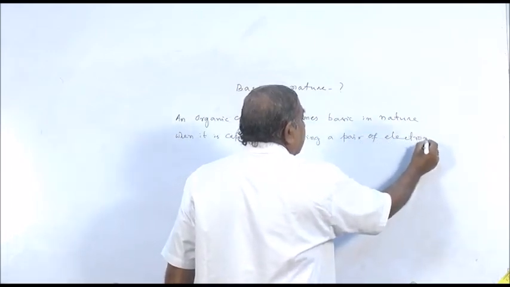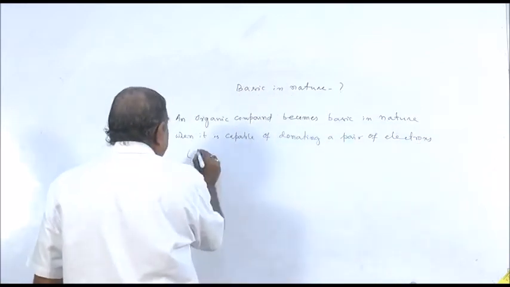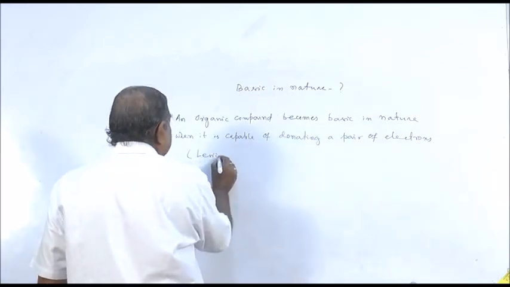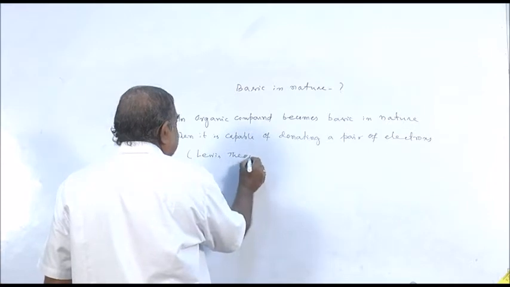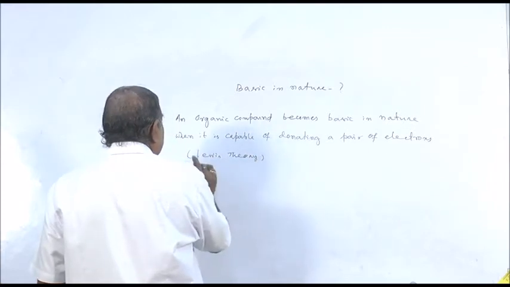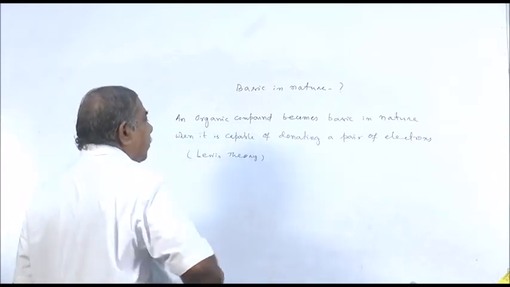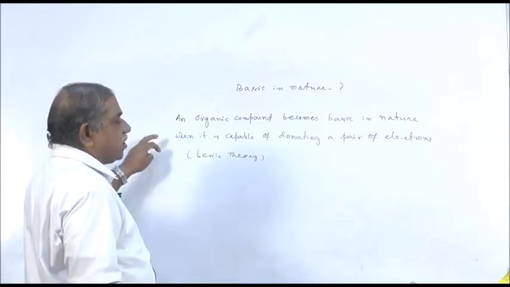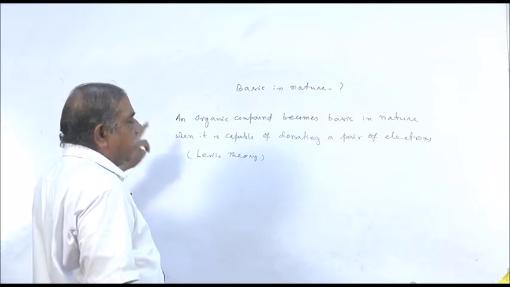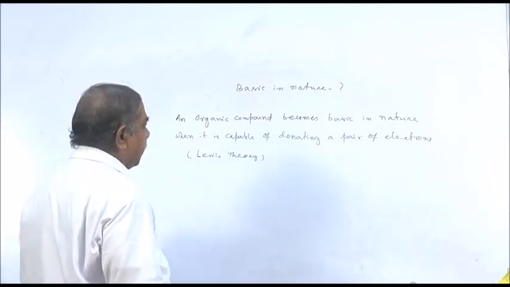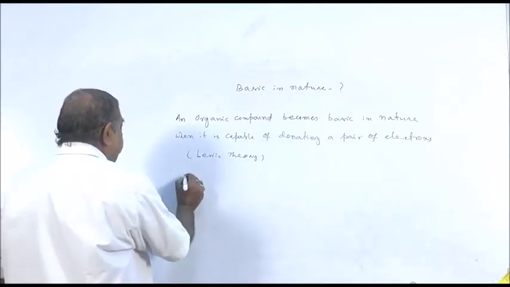This is according to Lewis theory, Lewis theory of acid and base. So according to Lewis concept, an organic compound becomes basic in nature when it is capable of donating a pair of electrons.